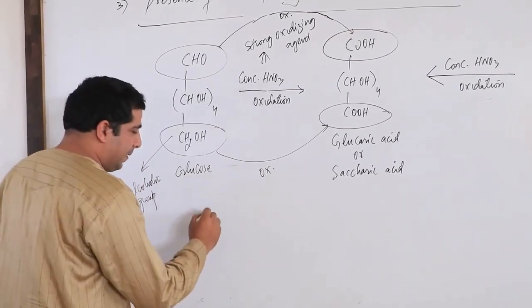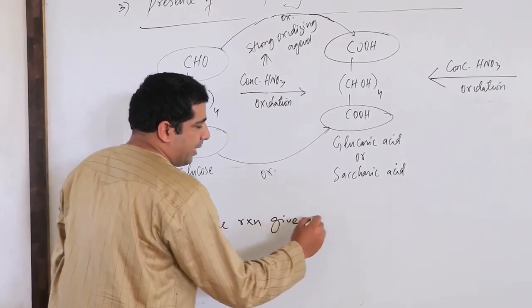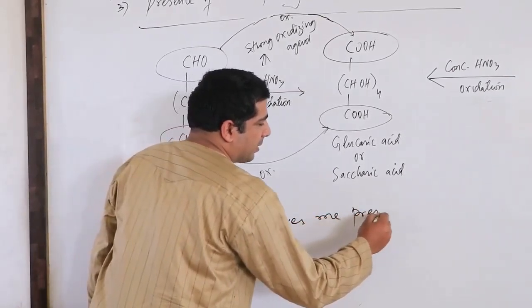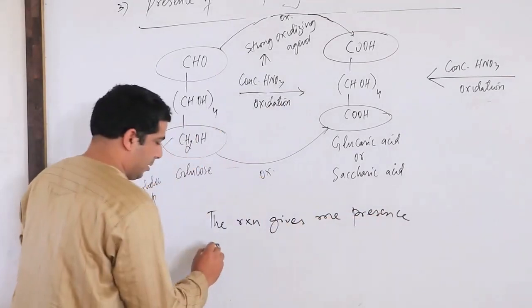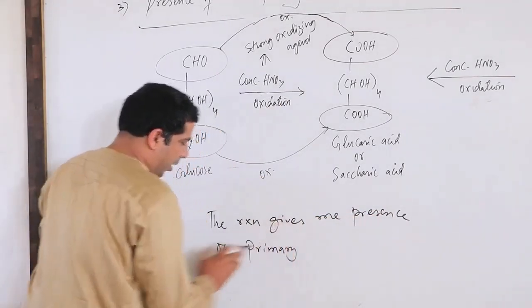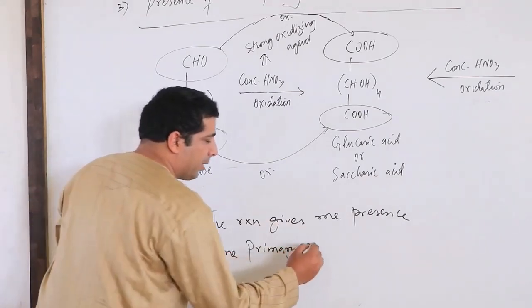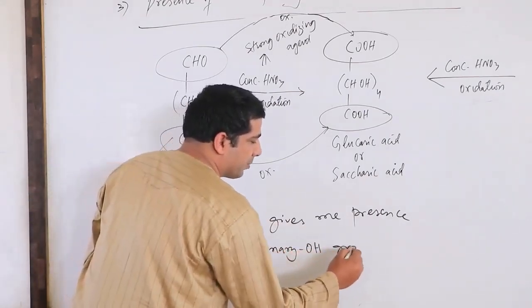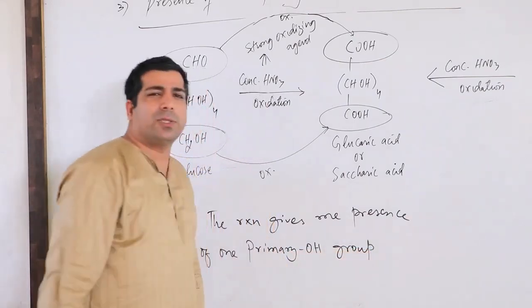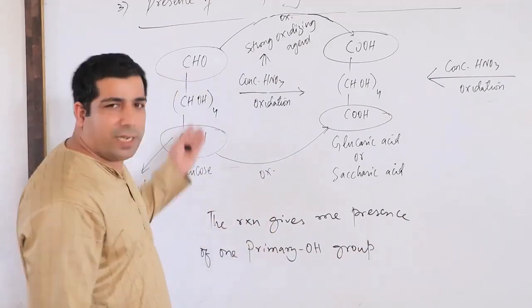It tells me the presence of one primary OH group. And you can also say it gives the presence of aldehyde, because aldehyde is also attacked.